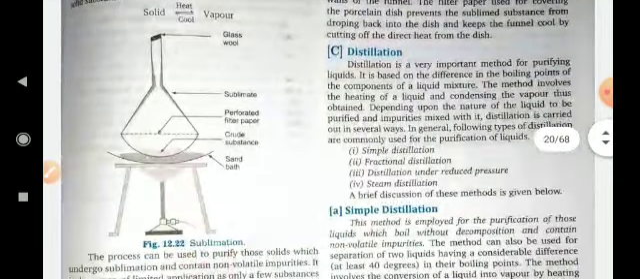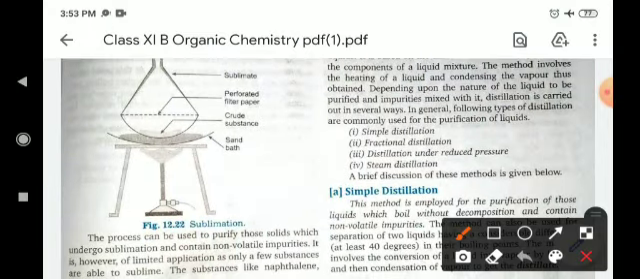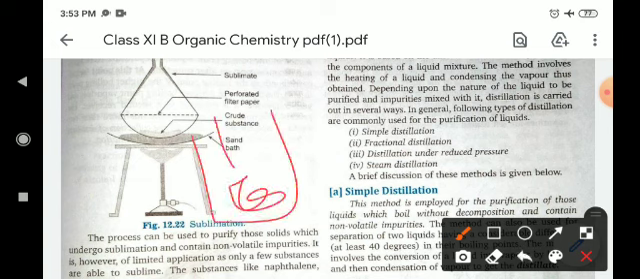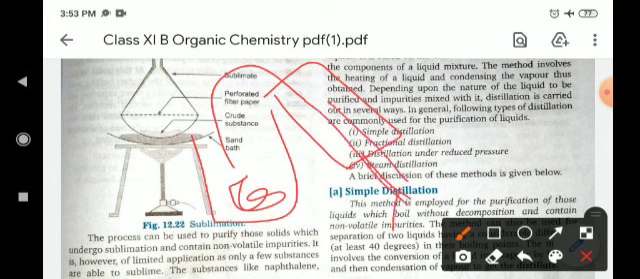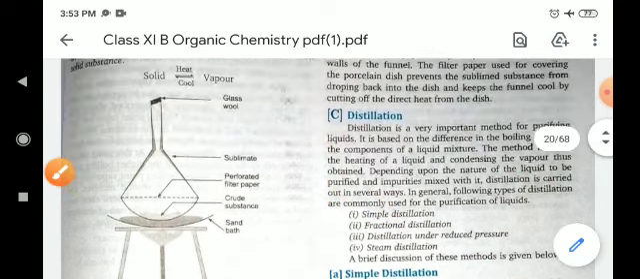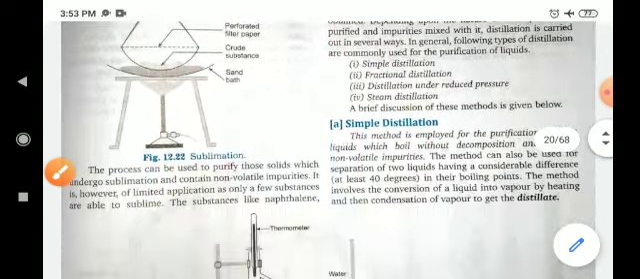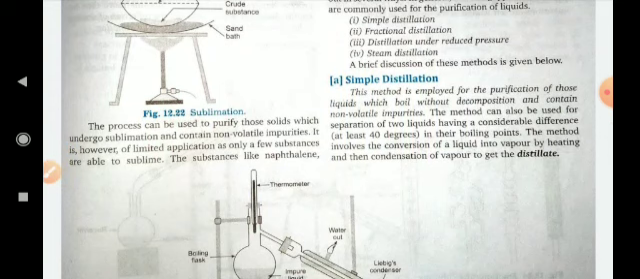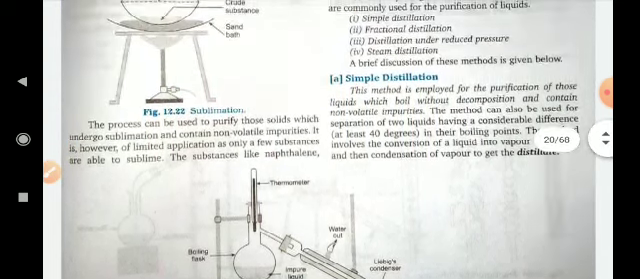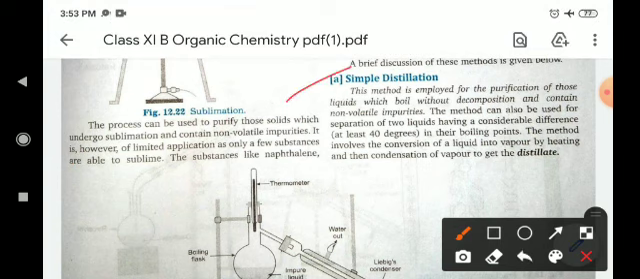Next one is the distillation process. What is the distillation process? Distillation is a simple process in which we boil any liquid and form vapors, and these vapors when cooled down convert into the liquid. This process is known as distillation. Distillation is of different types. Number one is simple distillation. This method is employed for the purification of those liquids which boil without decomposition and contain non-volatile impurities.